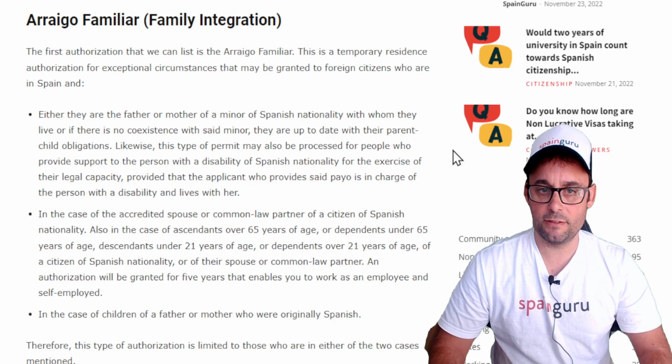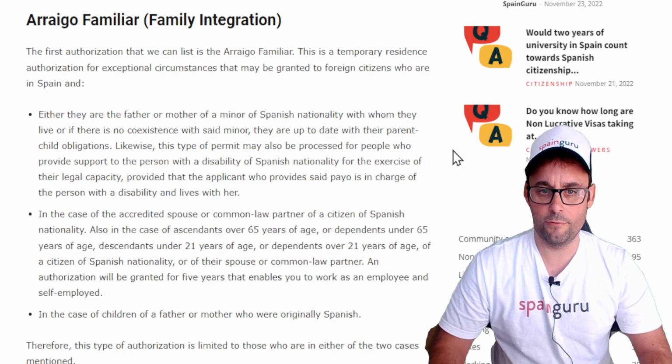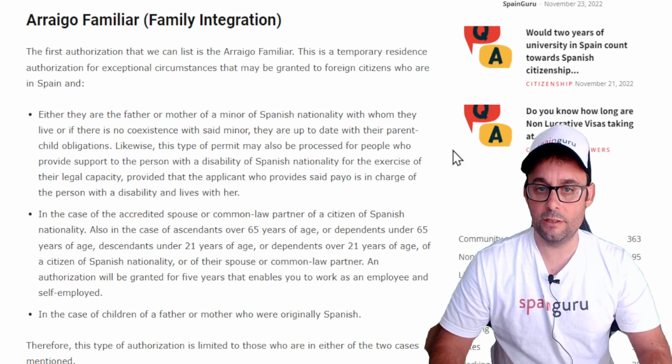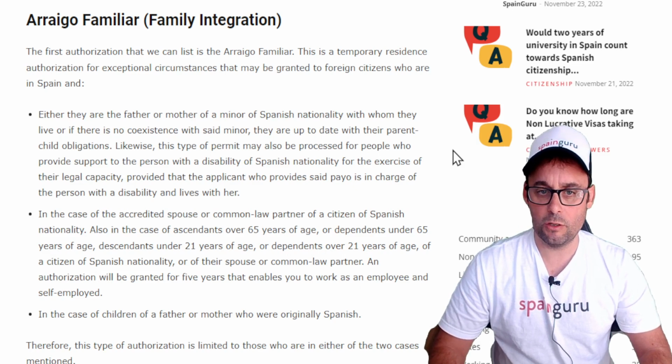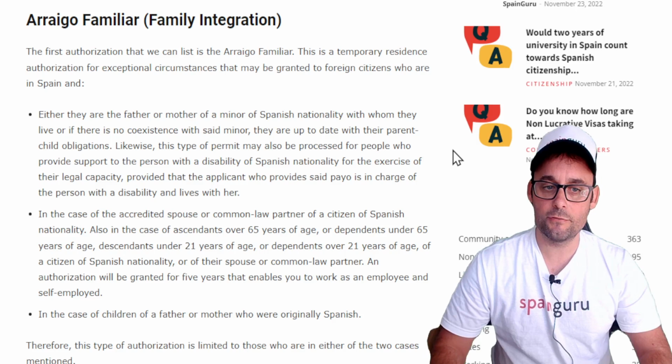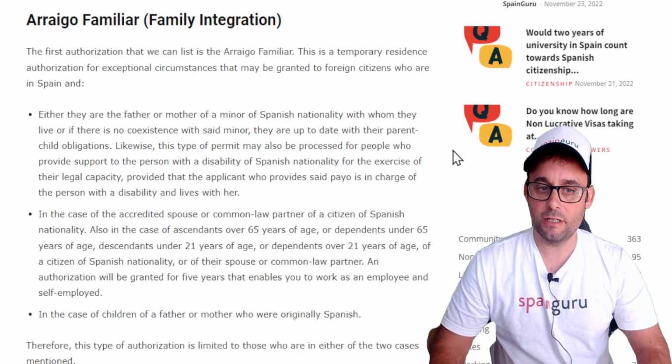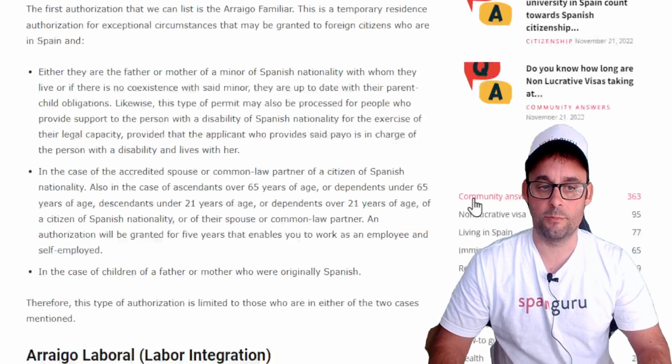Also, in the case of ascendants over 65 years of age or dependents under 65 years of age, descendants under 21 years of age, or dependents over 21 years of age of a citizen of Spanish nationality or of their spouse or common law partner. An authorization will be granted for 5 years that enables you to work as an employee and self-employed. And next one, in the case of children of a father or mother who were originally Spanish. Therefore, this type of authorization is limited to those who are in either of the two cases mentioned.